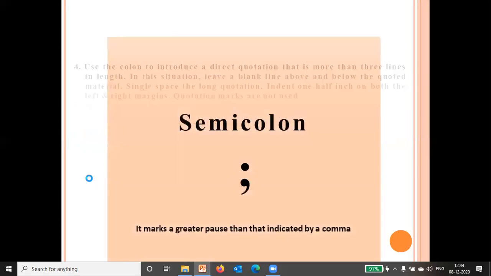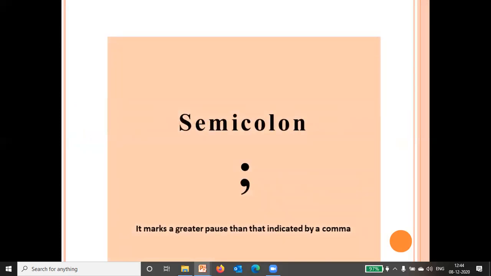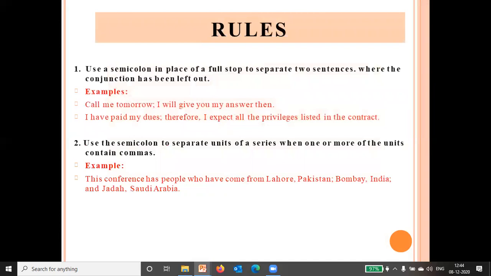Next is the semicolon. It marks a greater pause than that indicated by a comma. Or you can say the semicolon is used to separate a series of clauses, like "I came; I saw; I conquered." Use a semicolon in place of a full stop to separate two sentences where the conjunction has been left out. You can see: "Call me tomorrow; I will give you my answer then." There is no conjunction.